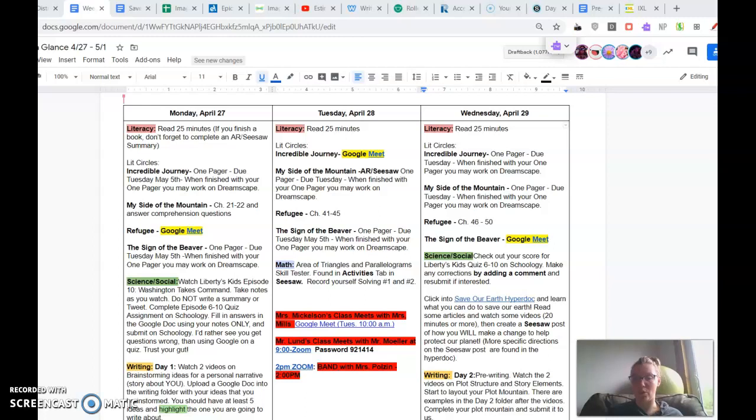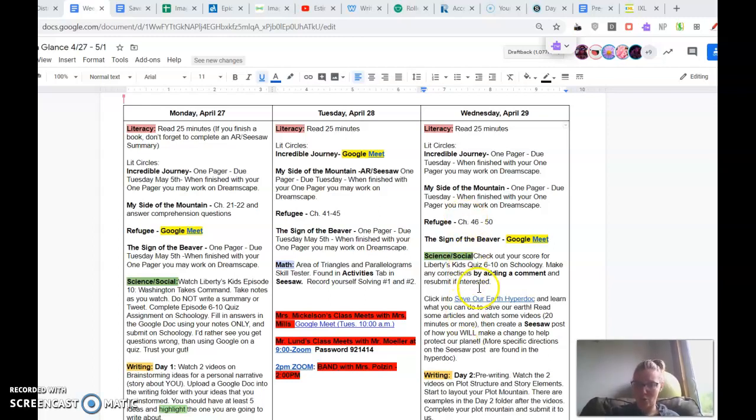Lit circles, remember you're working on one-pagers, Incredible Journey, and My Side of the Mountain, as well as Sign of the Beaver. Make sure you have done your AR test for it, and if you have finished your one-pager, you're working on Dreamscape, okay? So make sure on Dreamscape that you're working for about 30 minutes on there, as we're keeping track of that as well. Refugee, you're doing chapters 46 through 50.